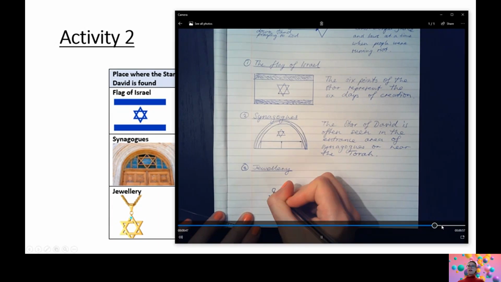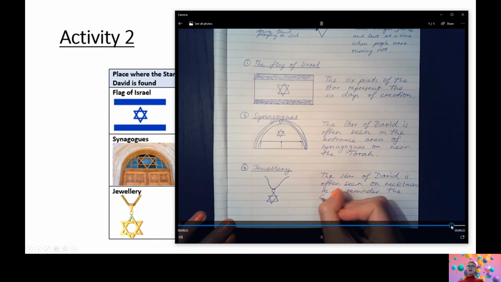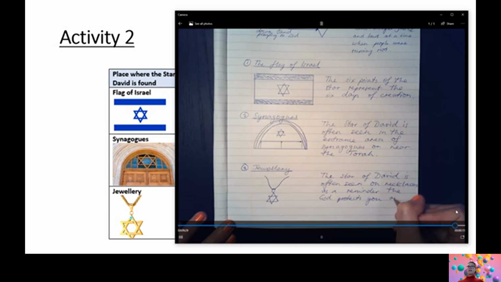So I'm going to draw a necklace here and then write a sentence. The Star of David is often seen on necklaces as a reminder that God protects you and acts as your shield.